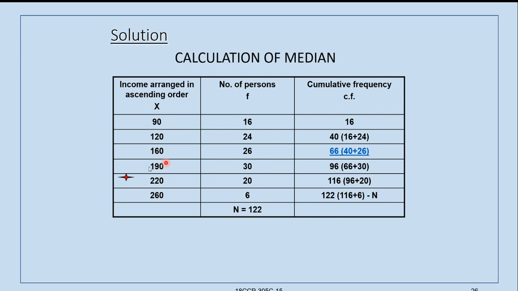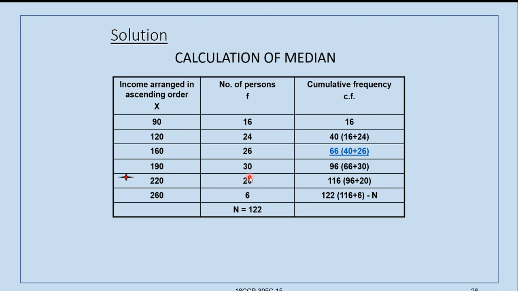So the sum of 160 and 190 is 350. 350 divided by 2 is 175. That means the value lies between 160 and 190. 175 is coming between 160 and 190. Right? That is the meaning of lying in the middle. Now we have to find out whether the exact median value is 175 or not, because frequency is also given.